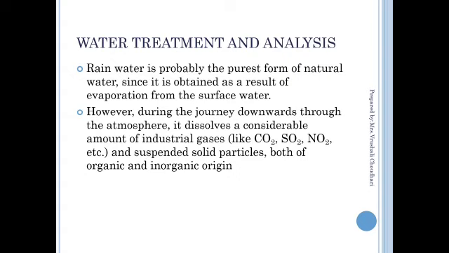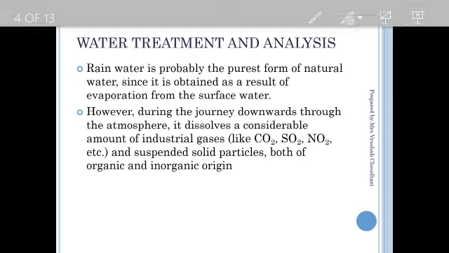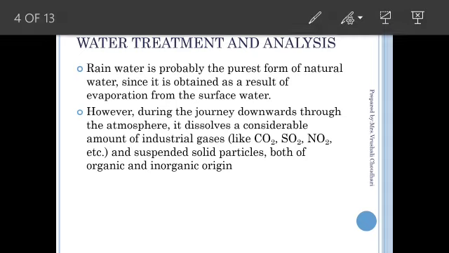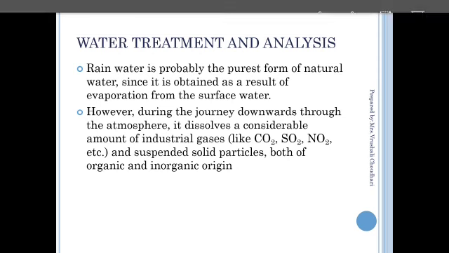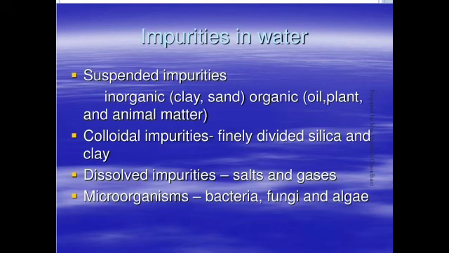When it falls on the earth's surface, solid particles, metallic and non-metallic, whatever the earth's surface is made up of, get dissolved as well as suspended in that water. Due to that, water properties change. The purest form of water is a bad conductor of electricity. When impurity gets dissolved in that water, it becomes a conductor of electricity as ions are formed. Cations and anions get formed in the water.